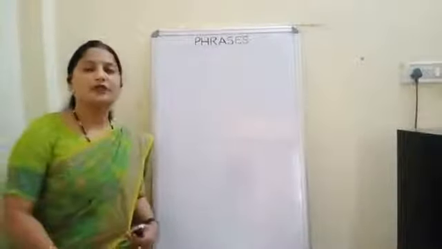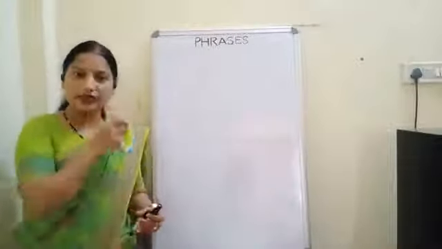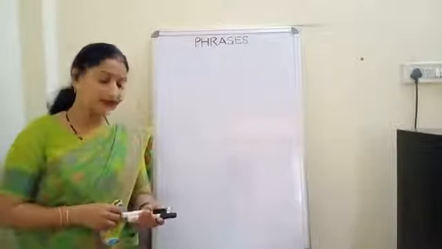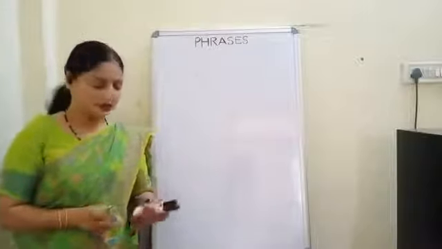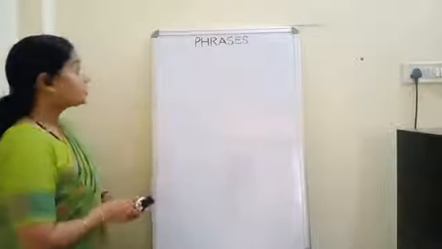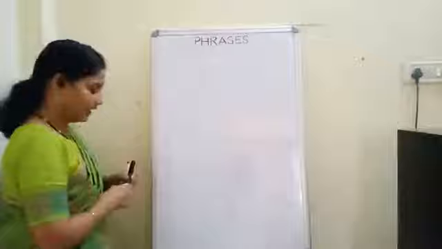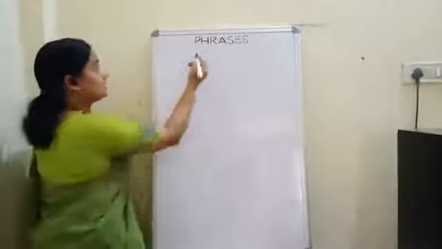Hello students, today we are going to start with English 1 and your chapter number 2 in English 1, which is phrases. So let's begin with the phrases. What is a phrase?